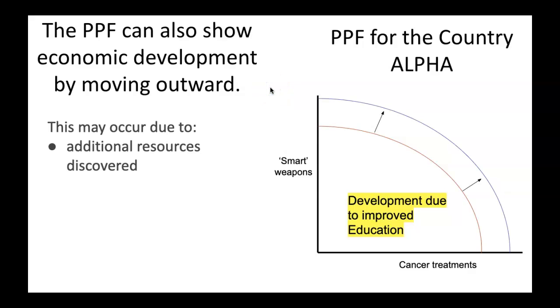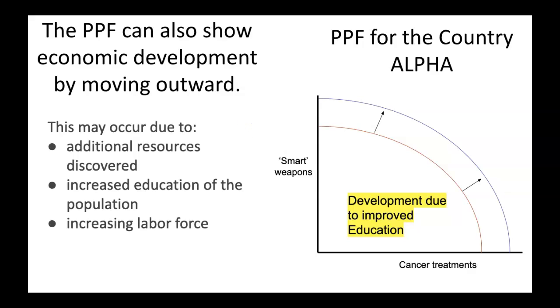And this may occur due to additional resources discovered in a country, increased education of the population, which makes them more able to produce the new things, increase in labor force, more population that can work. Some sort of new technology is developed.